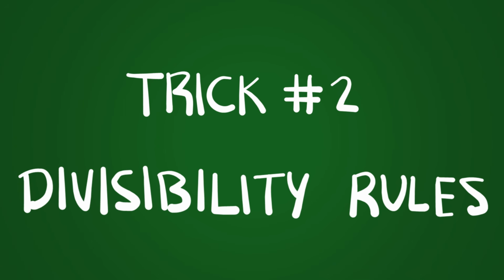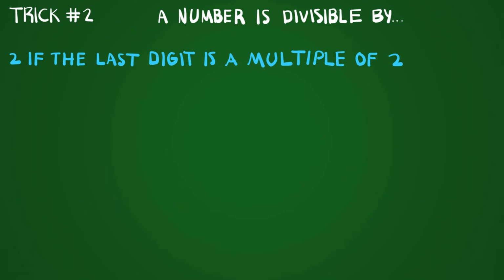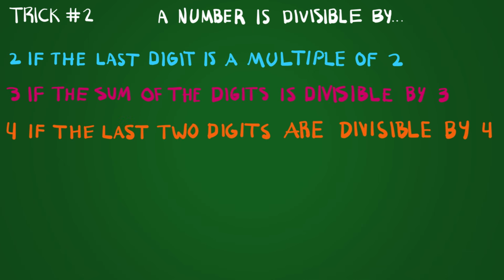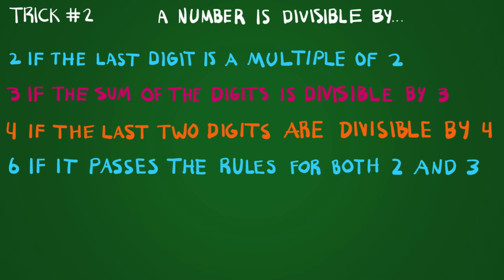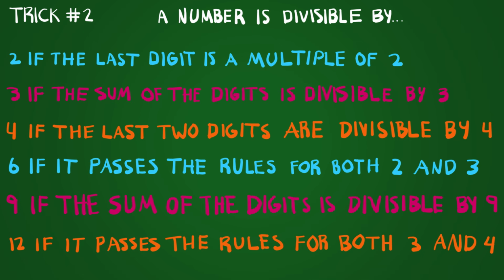Trick number 2. Divisibility rules. A number is divisible by 2 if the last digit is divisible by 2, 3 if the sum of the digits is divisible by 3, 4 if the number in the last two digits is divisible by 4, 6 if it passes the rules for both 2 and 3, 9 if the sum of the digits is divisible by 9, and 12 if it passes the rules for both 3 and 4.